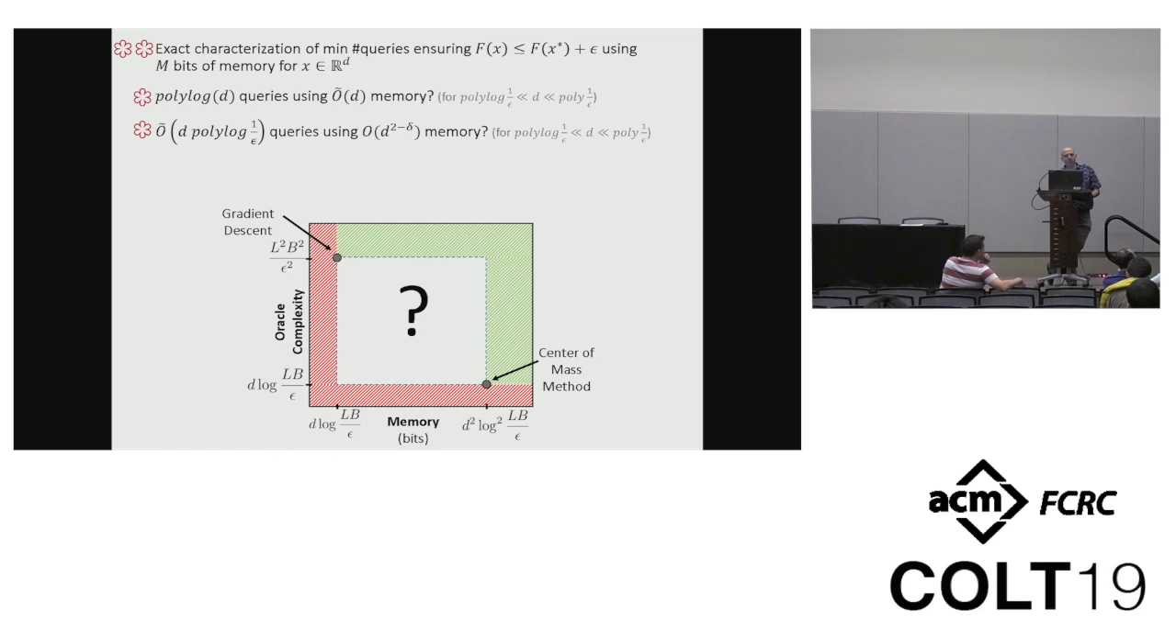Alternatively, can you get something which looks almost optimal, so it's only linear in d query complexity, but that beats this quadratic memory by even a tiny bit? So it has d to the 2 minus delta memory for any positive delta. So can you get optimal or near optimal query complexity with subquadratic memory?